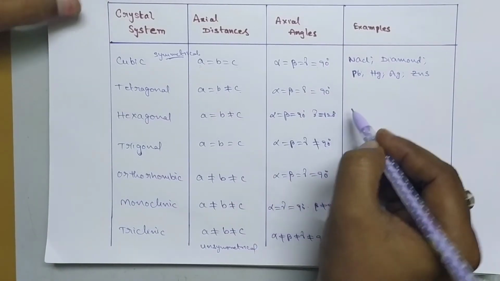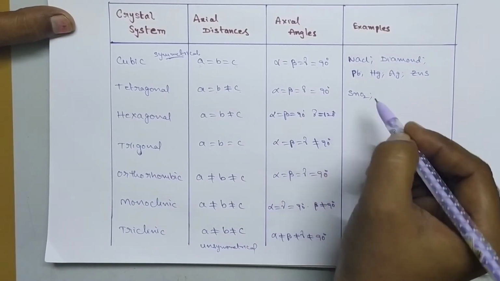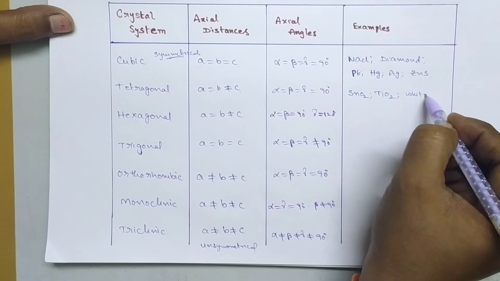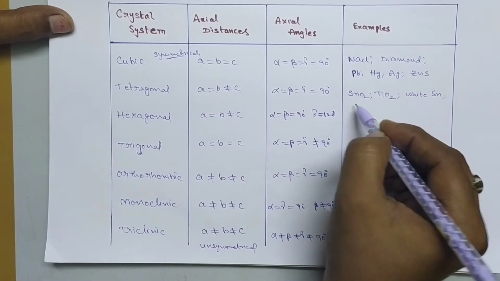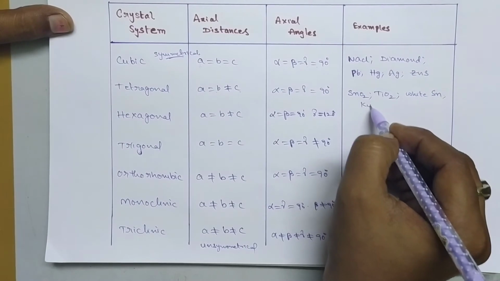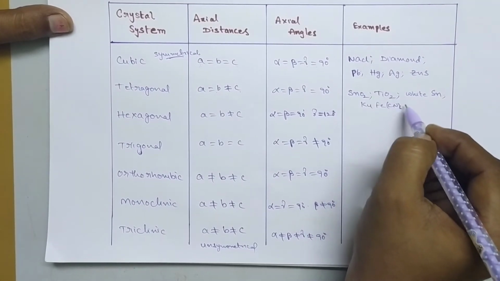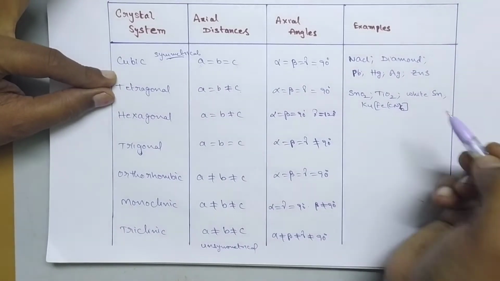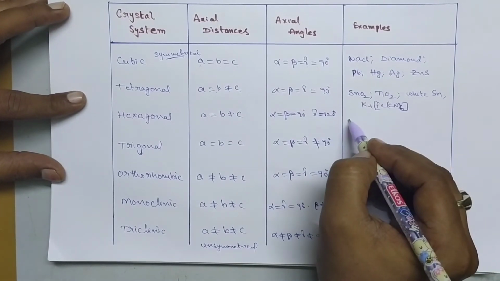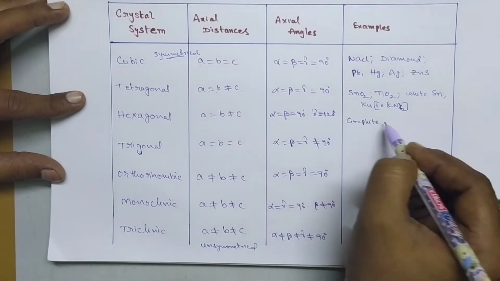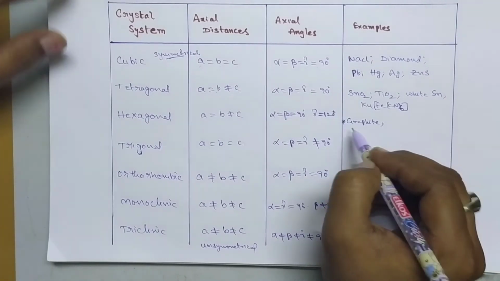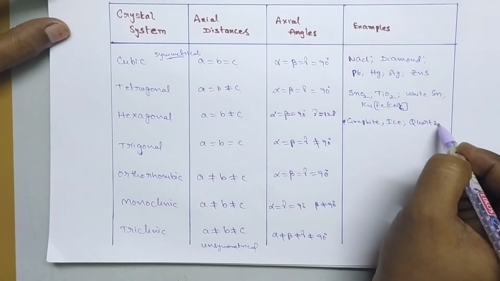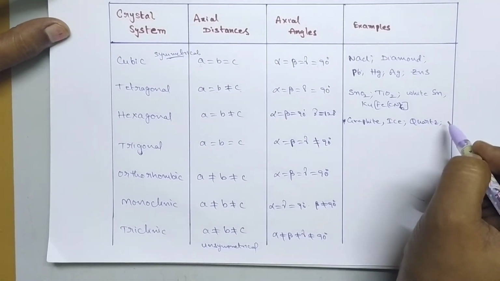So the second example is SnO2, tin oxide, titanium oxide, and white tin. So the most important example here is K4Fe(CN)6, potassium ferrocyanide. So potassium ferrocyanide exhibits which type of crystal structure? That is tetragonal. And next hexagonal structure, so here graphite exhibits hexagonal structure, most important here. And ice exhibits this hexagonal structure, quartz, like this. And if you take magnesium and zinc also.